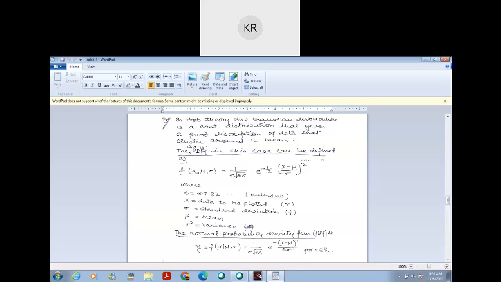Hello. Colonel. This is the formula for Gaussian PDF. Okay, wait for a minute.